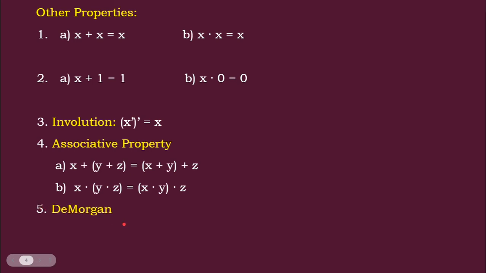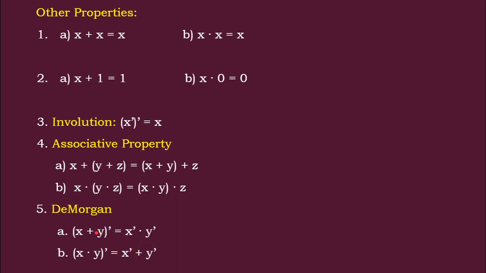Next is De Morgan's law, which is the most important law, mostly used in many simplifications of the algebra. The rule says x plus y the whole bar is equal to x bar into y bar. Likewise, x into y the whole bar is equal to x bar plus y bar.